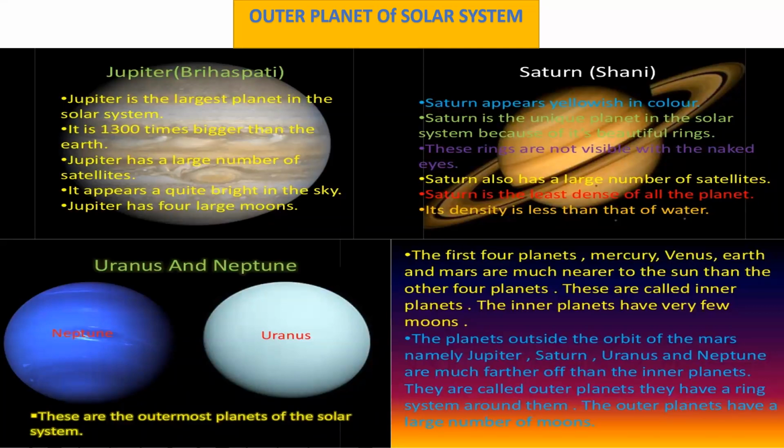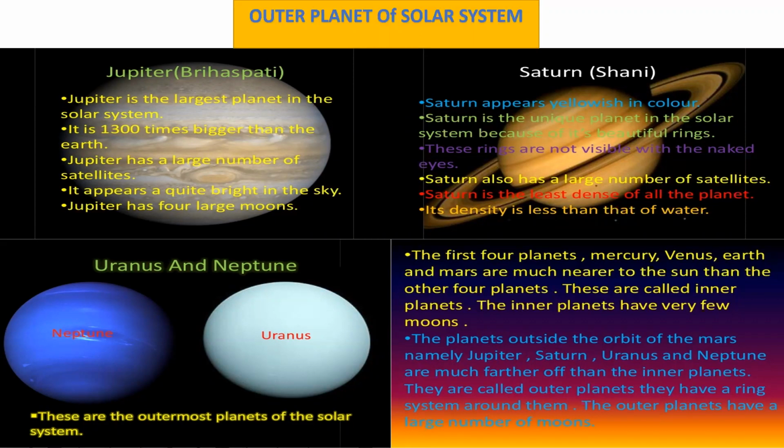Outer planets of the solar system: there are 4 outer planets, Jupiter, Saturn, Uranus, and Neptune. First is Jupiter, also known as Brihaspati. Jupiter is the 5th planet from the sun. It is the biggest planet of the solar system, and it is made up of hydrogen and helium gas. Jupiter has 67 satellites. It also has 4 large moons and appears quite bright in the sky.